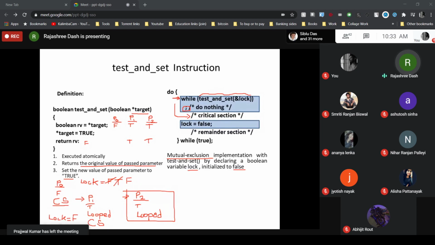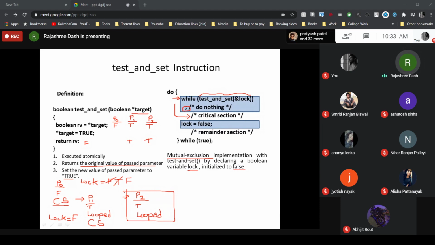That while condition will be false. The test and set instruction returns the value false. So that means when no process is in the critical section, P1 is waiting, and now P1 is able to enter. That means the second property is satisfied. That is your progress. The progress property is also satisfied.